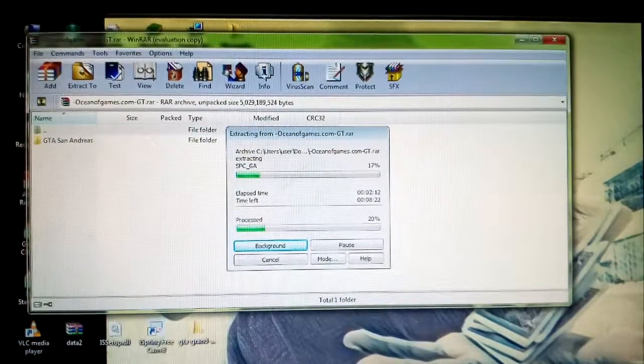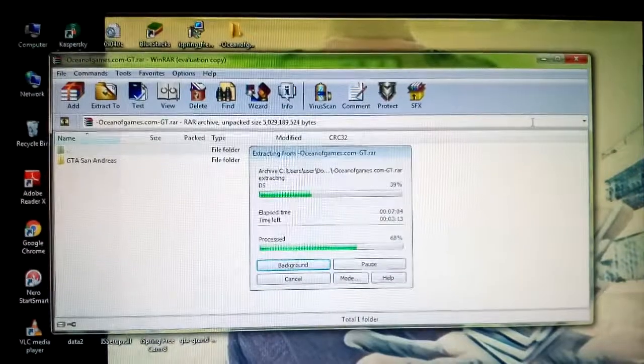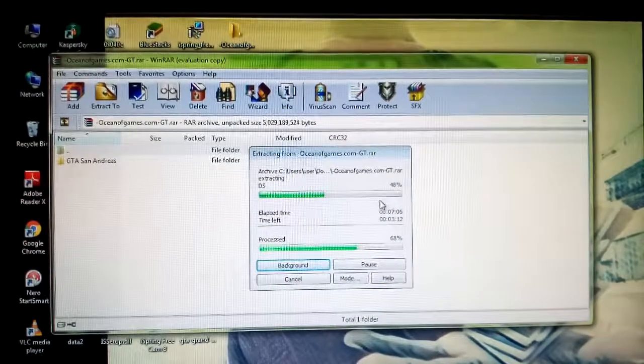I'll pause the video for 5 or 10 minutes, till it comes to 95, 80 or something. Okay, so pause. Okay guys, so it's almost over now. It's 70%. I'm not faking, which is for Windows 7. I don't think it'll come for Windows 8 or 10 or 9. I don't think so, because I'm not sure.